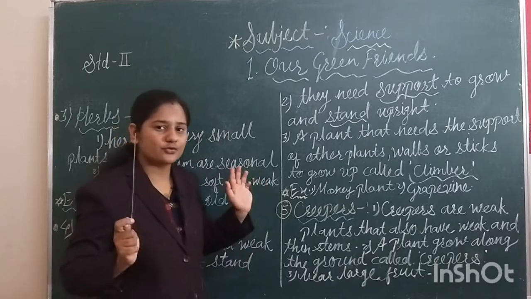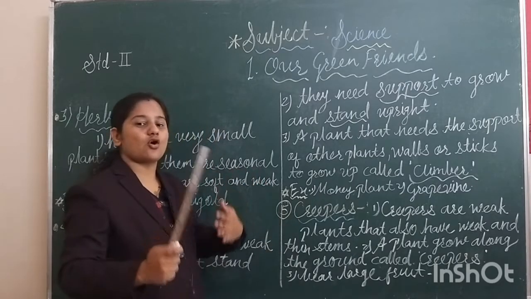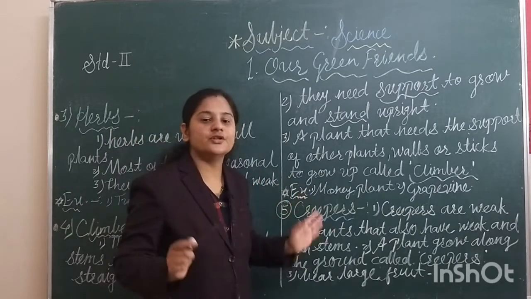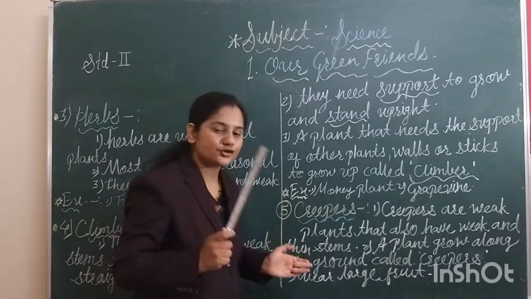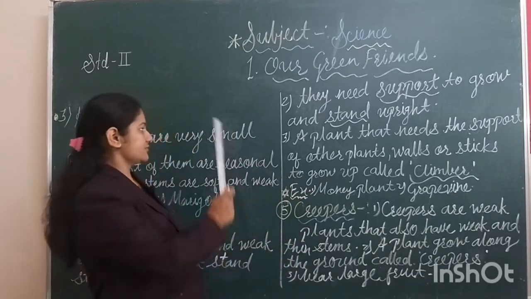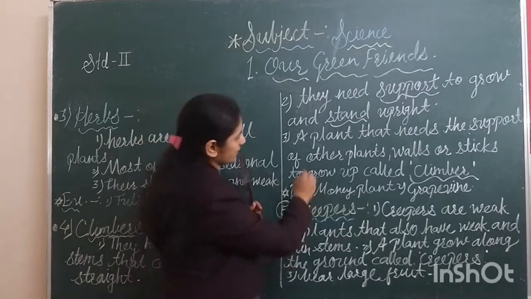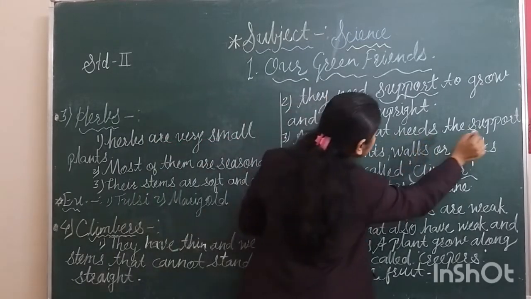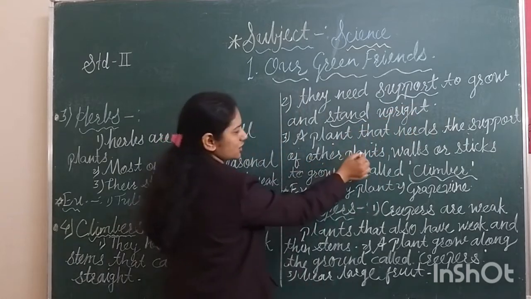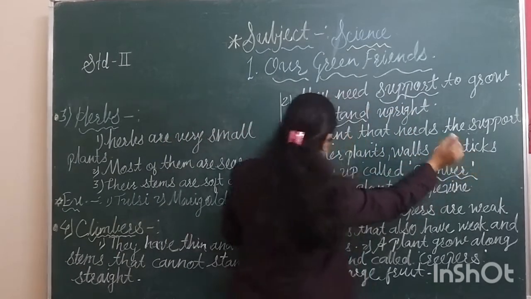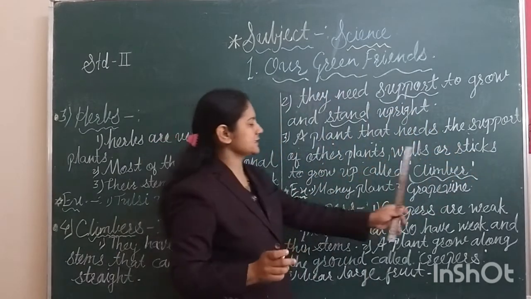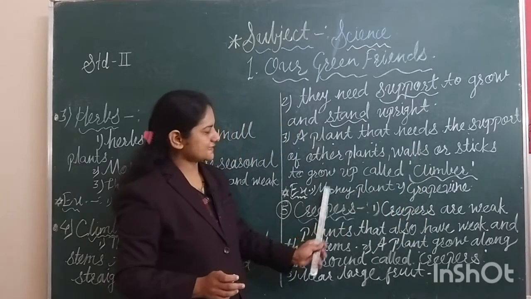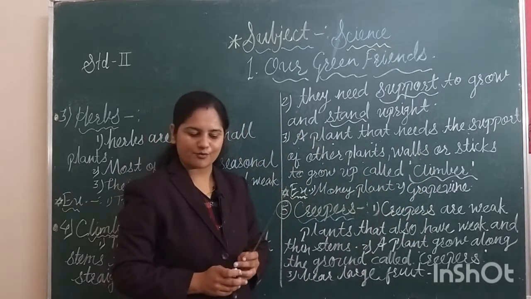Students, you have to learn the definition of all the 5 types of plants. I already taught you trees, shrubs and herbs. Now this is the definition of climbers: a plant that needs the support of other plants, walls or sticks to grow up is called a climber. For example, money plant and grapevine.